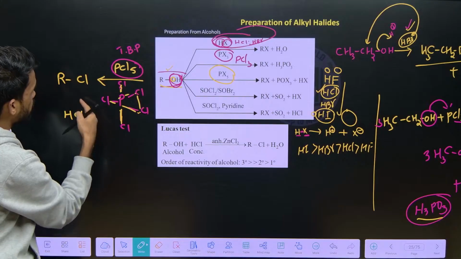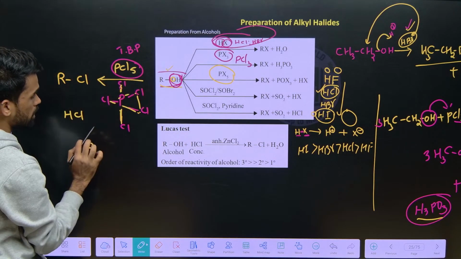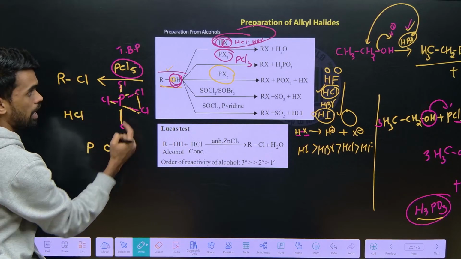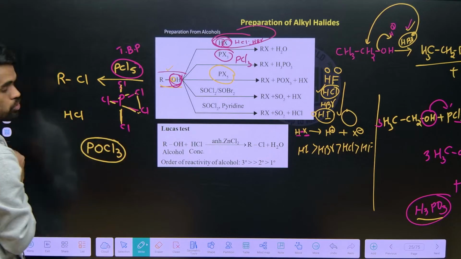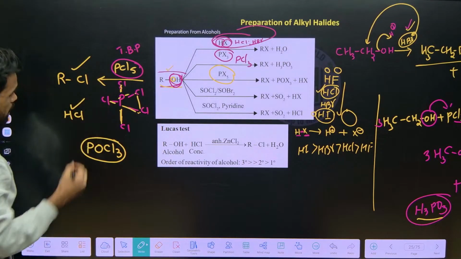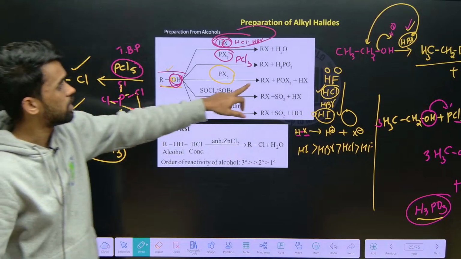So how many chlorines have we taken from PCl5? 2. It means remaining how many are there? 3. So it will be PCl3, and that oxygen is taken by our phosphorus, so POCl3 will be produced. Alkyl halide, HCl and POCl3. These are the things here we are seeing, right?